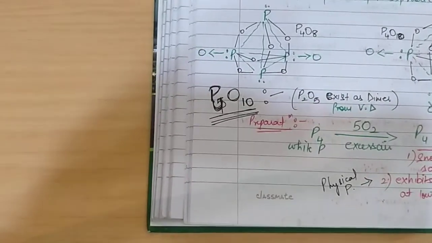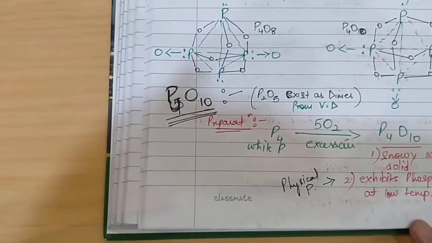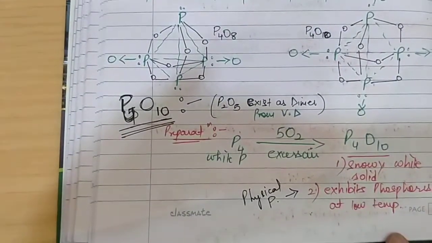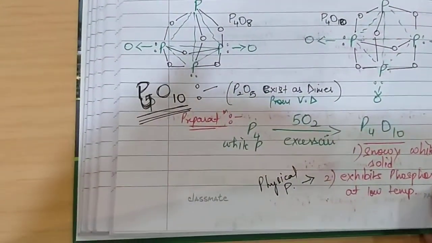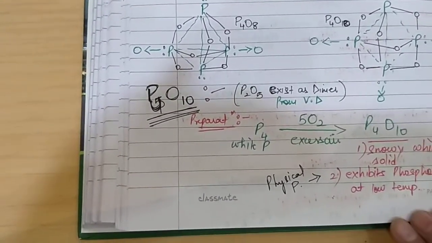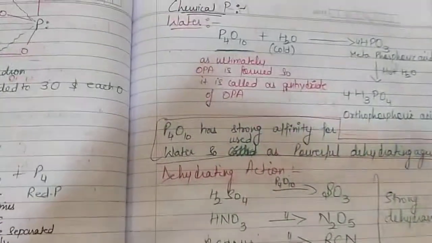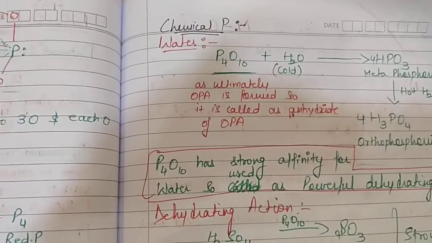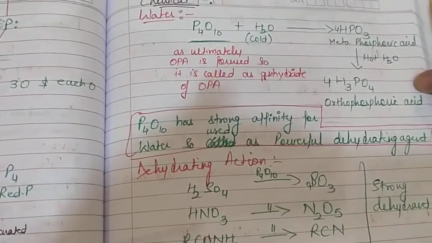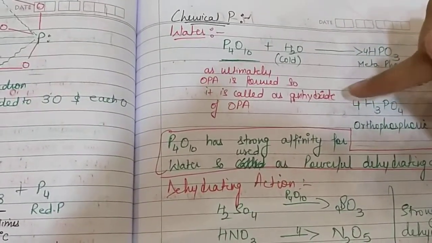The last oxide which we are going to discuss out of the oxides of group 15 elements is P4O10. Its preparation we have already discussed: when white phosphorus is reacted with excess of air, we get P4O10. This is the only oxide of phosphorus, or we can say the only oxide of group 15, which exhibits phosphorescence at low temperature. With cold water it gives us metaphosphoric acid, and with hot water further it gives us orthophosphoric acid. So overall it makes orthophosphoric acid with water. So ultimately it can be called an anhydride of orthophosphoric acid.